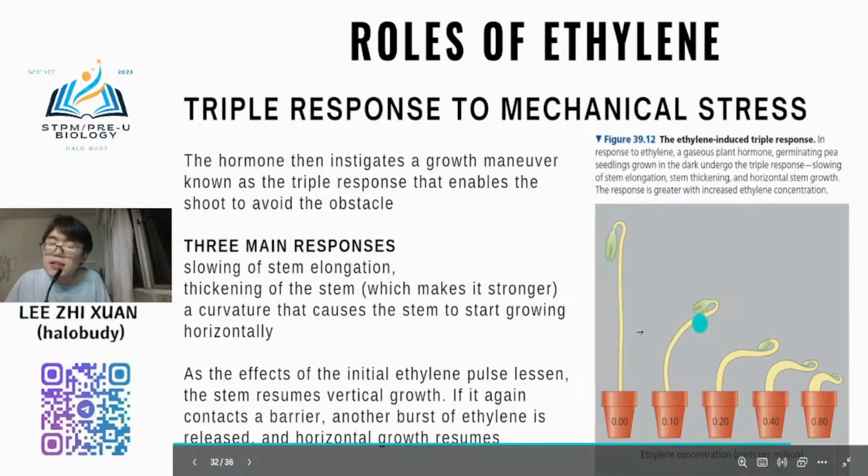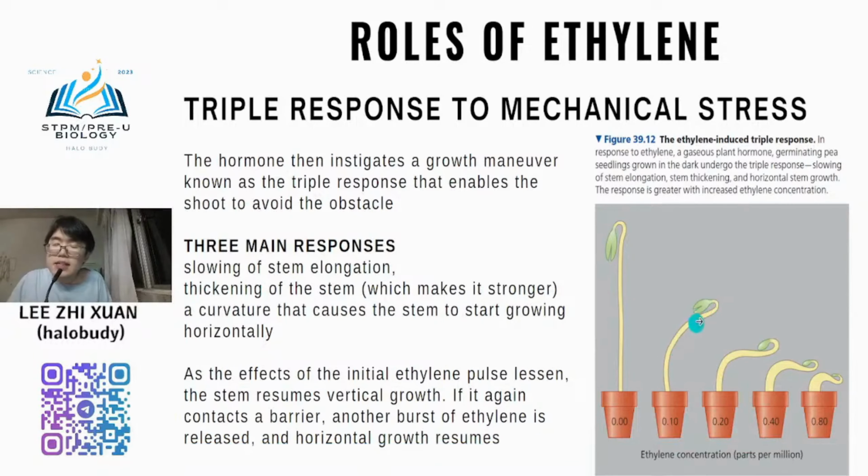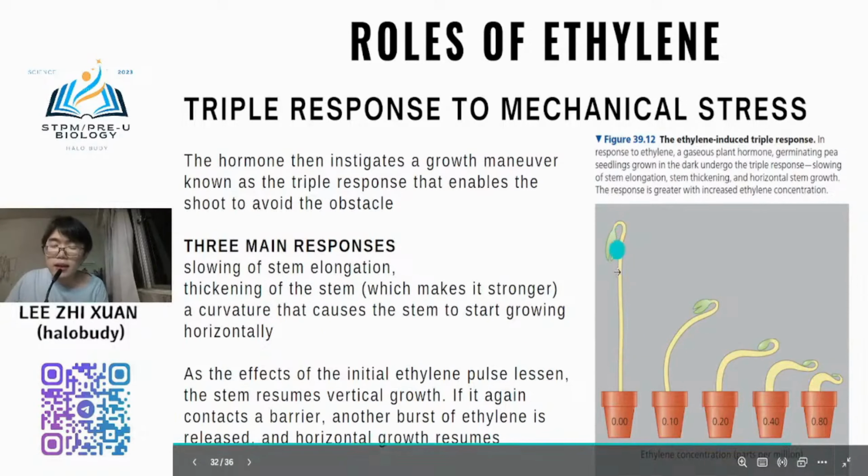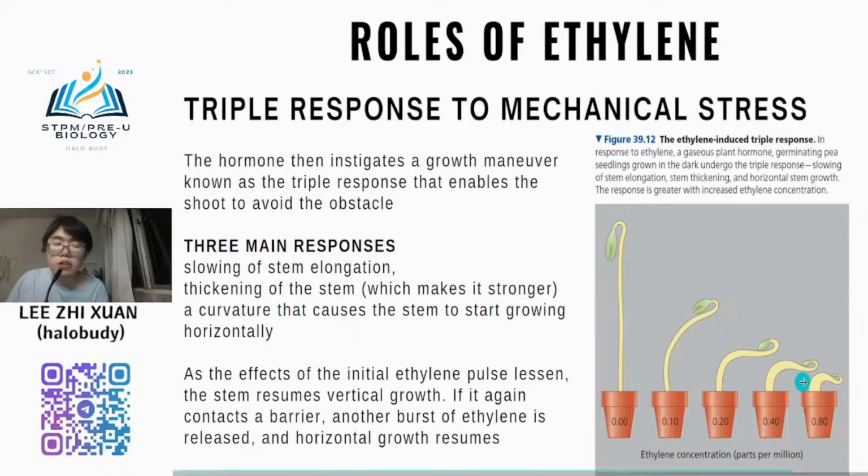So you see this, when you apply ethylene gas to this plant, you find that the growth of the plant will become curved, right? The stem will become more curved, so that the stem elongates slowly. It will thicken the stem, making the stem stronger. So you see that the stem will become thicker, and the curvature causes the stem to start growing horizontally.